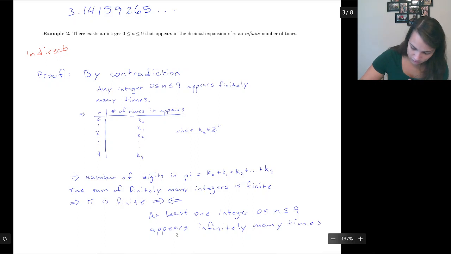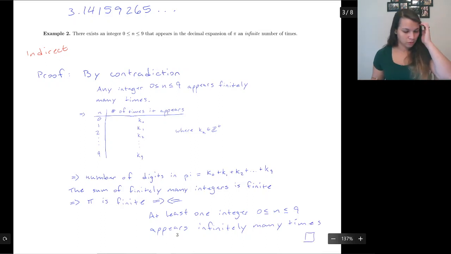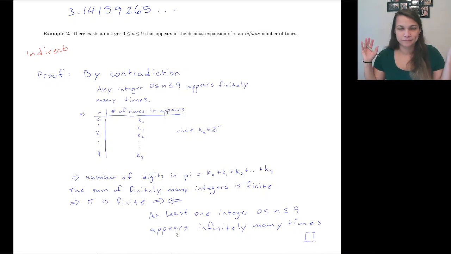And we are done. Cool, cool, cool. Okay, so that's really all there is for existence. You do it directly, you find a candidate, or you do it indirectly and prove it's absurd.